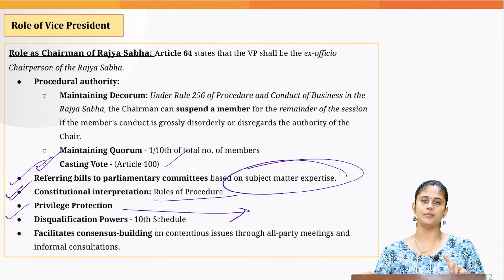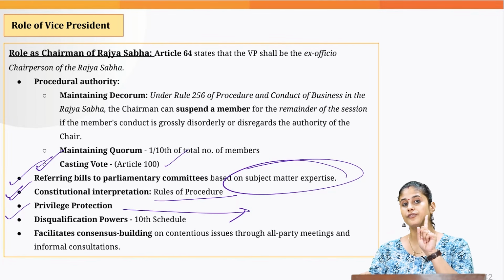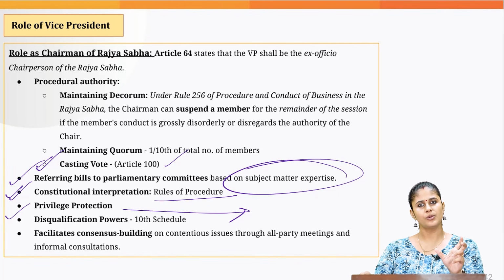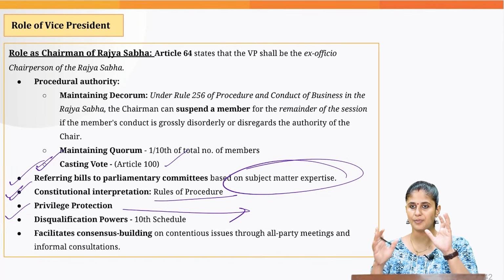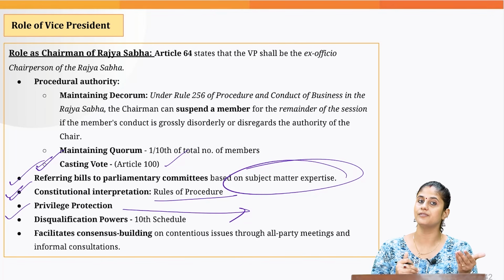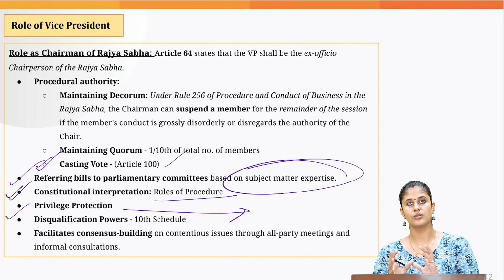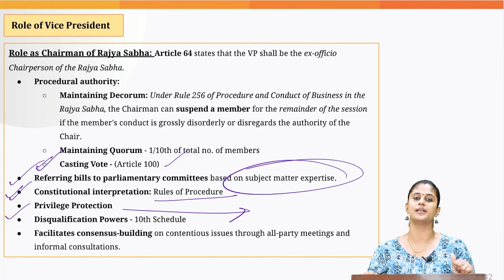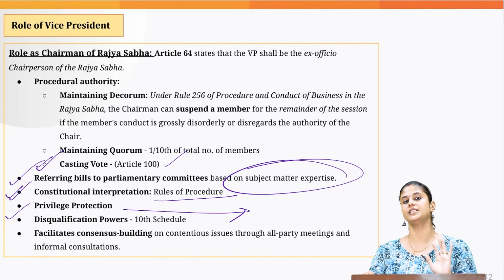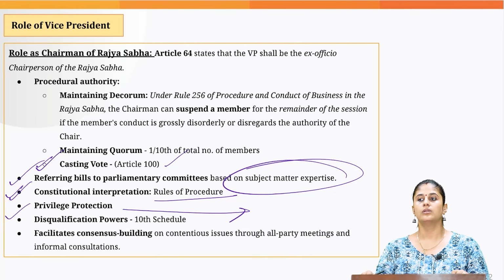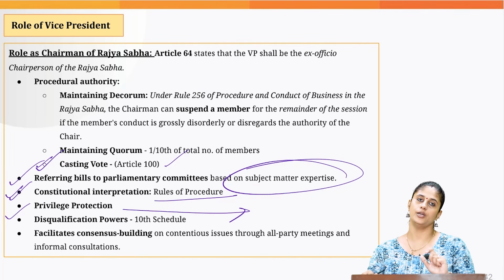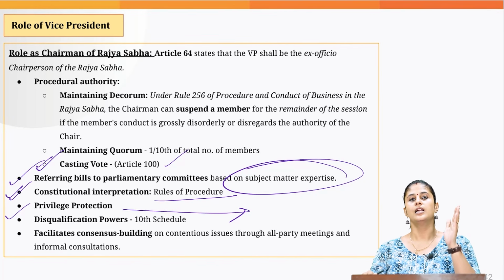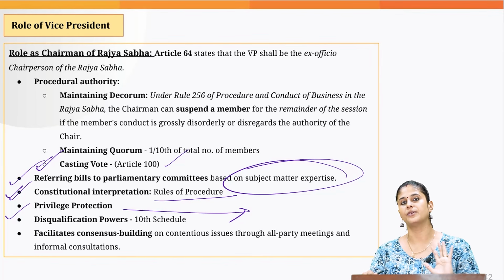Can anybody tell me the difference between breach of privilege and contempt of House? You understand what privilege is? Privilege is a kind of special rights and immunities given to the members of Parliament, as well as the state legislatures, and the members of parliamentary committees, so that they can effectively discharge their functions. If any authority or individual breaches any of these individual or collective privileges, it would be considered a breach of privileges of the House.